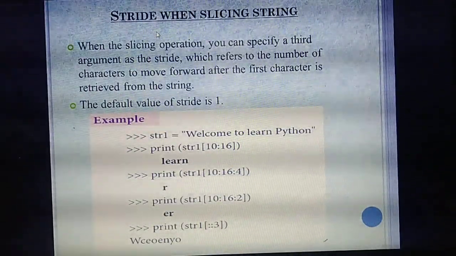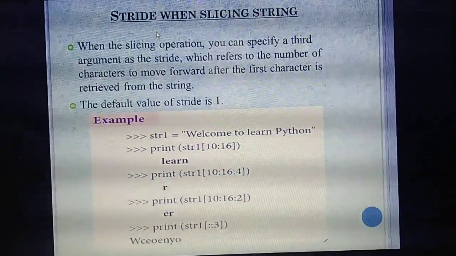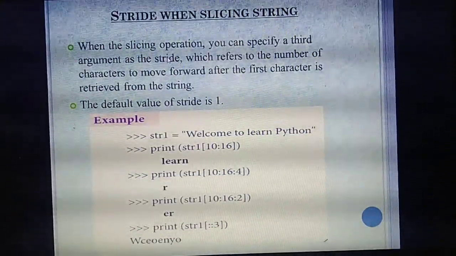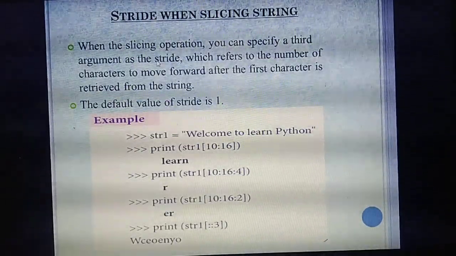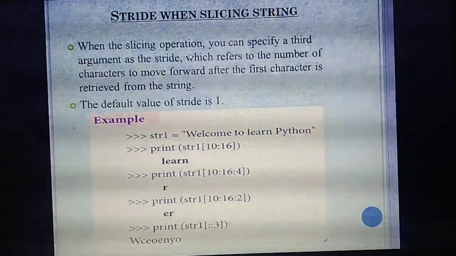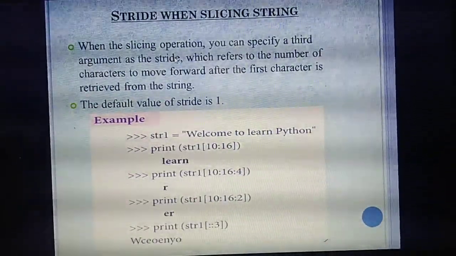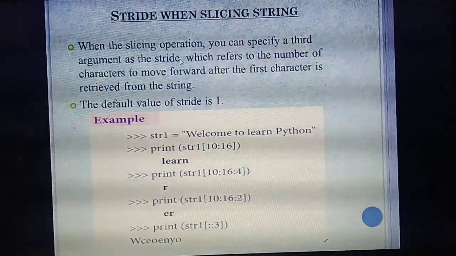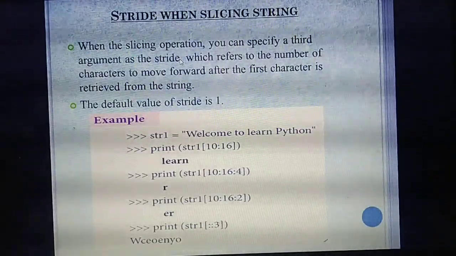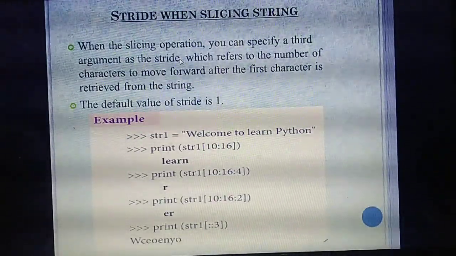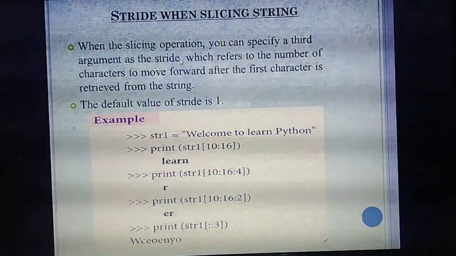Okay, you are going to specify some extra argument. That argument we are calling a stride. Normally we will tell no third person. Likewise, you are going to specify some extra argument that we are calling a stride. What do you mean by stride? You have already studied slice: from where to where you can slice the characters. So what do you mean by stride? It means how many characters you can move forward.